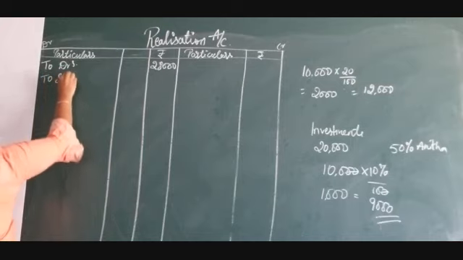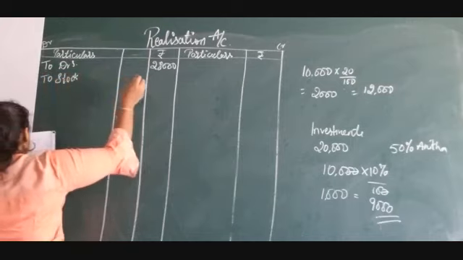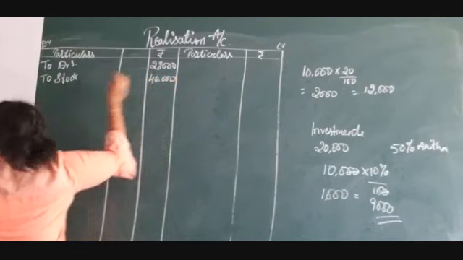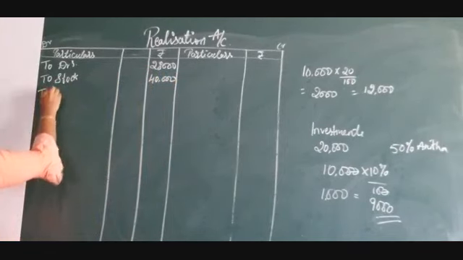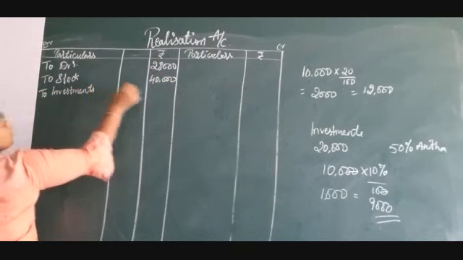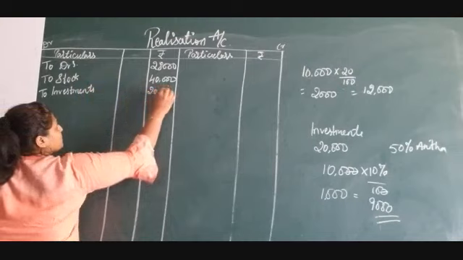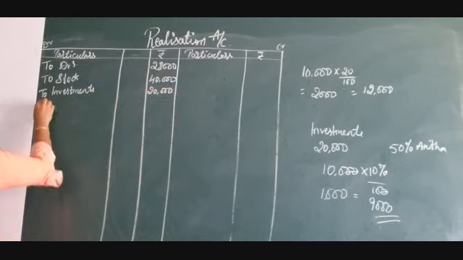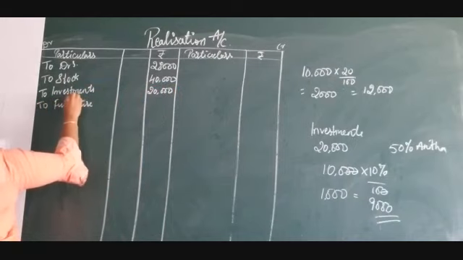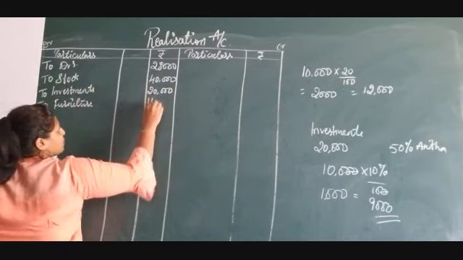Next we have stock. Stock we have 40,000. Next, investment 20,000. To furniture 14,000.